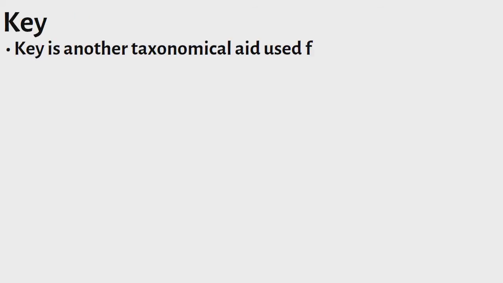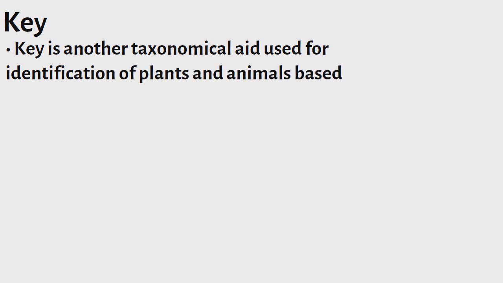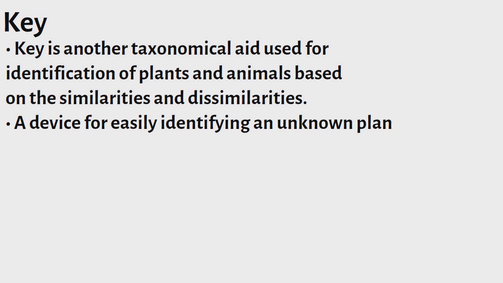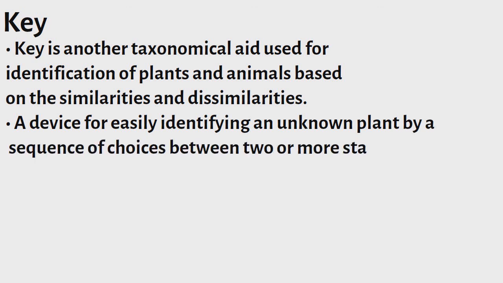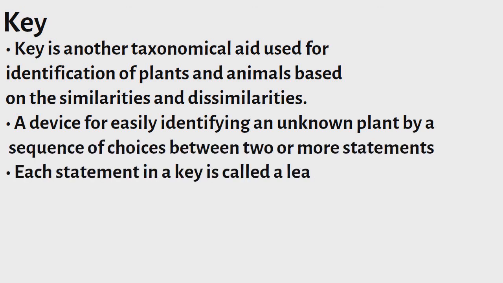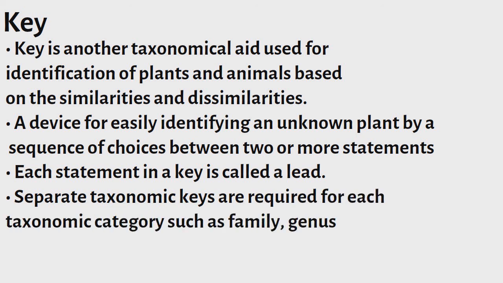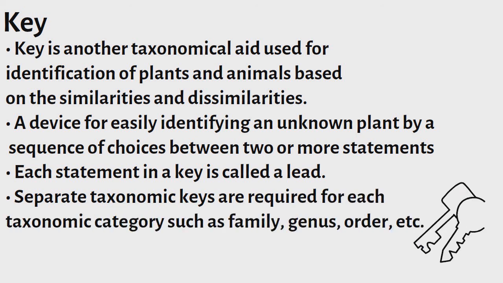Key. A key is another taxonomical aid used for identification of plants and animals based on similarities and dissimilarities. It is a device for easily identifying an unknown plant by a sequence of choices between two or more statements. Each statement in a key is called a lead. Separate taxonomic keys are required for each taxonomic category, such as family, genus, order, etc.